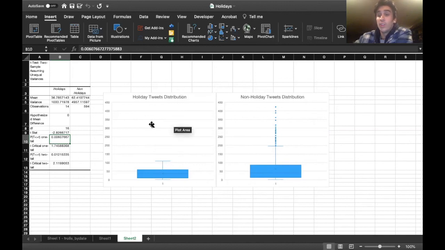So any days where they were going over the top, working overtime, doing extra tweets, were not on holidays, which goes hand in hand with the research they found, and it makes sense. You wouldn't expect them to go over and above on these days, and it helped us dive deeper and understand more about the activity and habits of these Russian trolls.